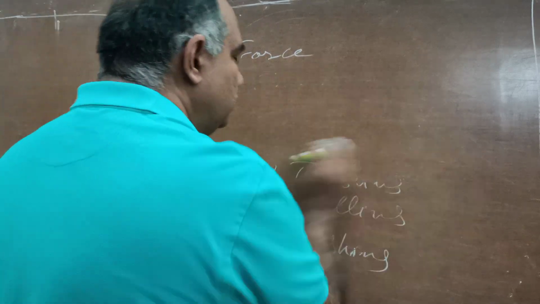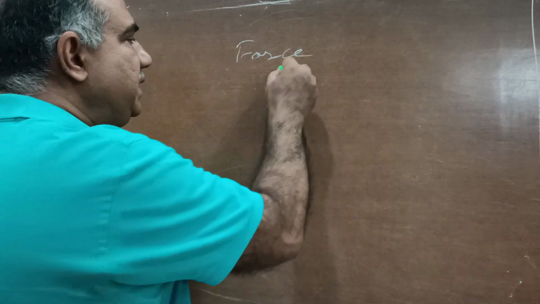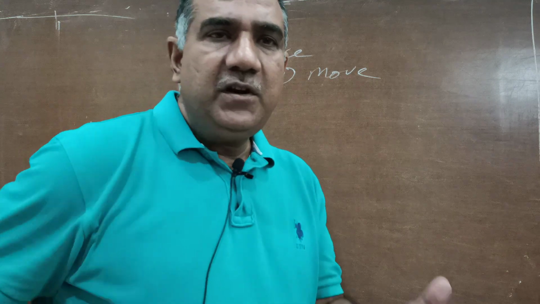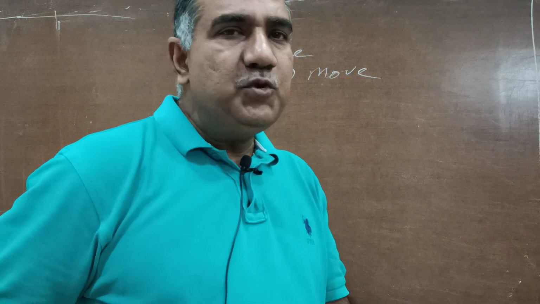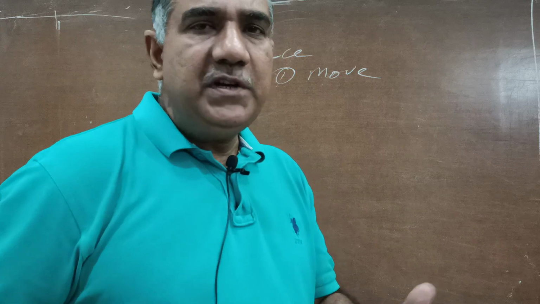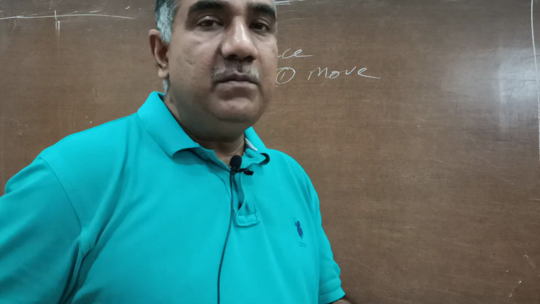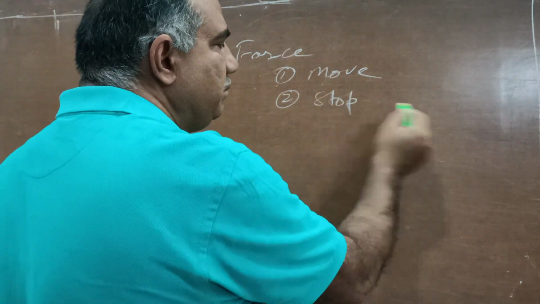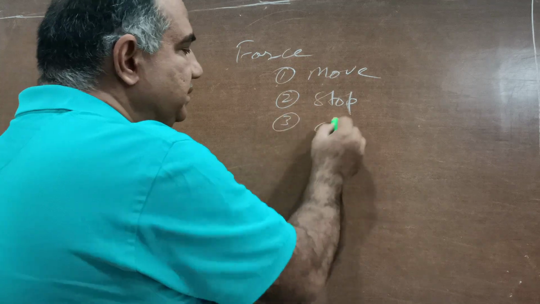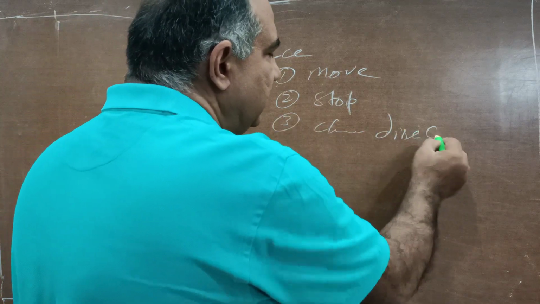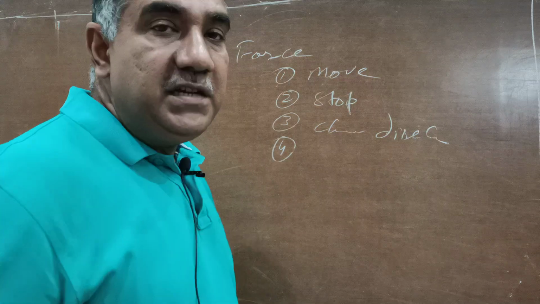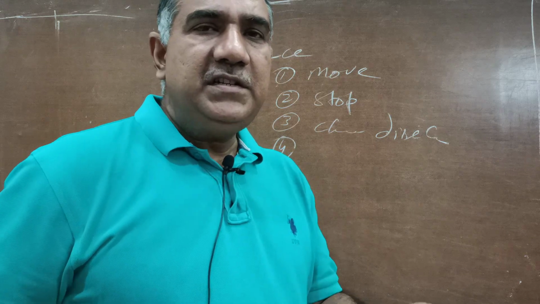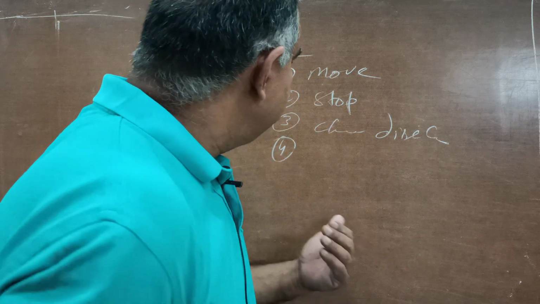Now what can a force do? See, force can definitely move a stationary body. If a toy car is there and a child pushes it, the car starts moving. So it can move a stationary body. At the same time it can stop a moving body. Number 3, it can change the speed. Number 4, it can change the direction. It can change speed and direction both. It can also change the shape of a body.